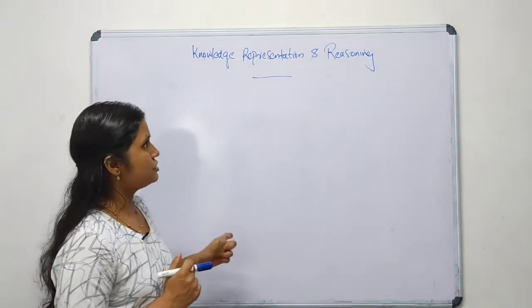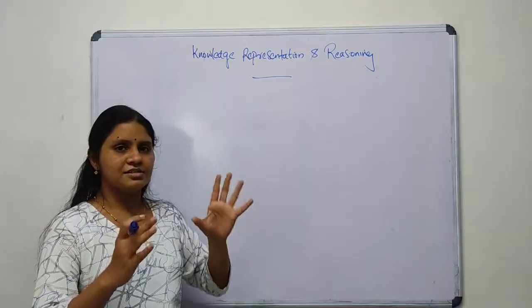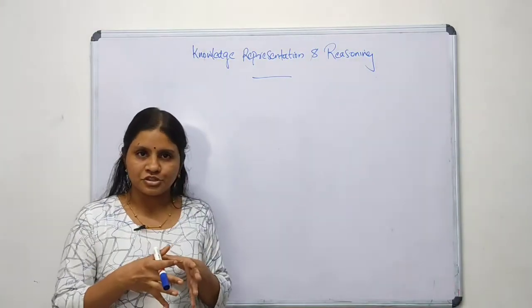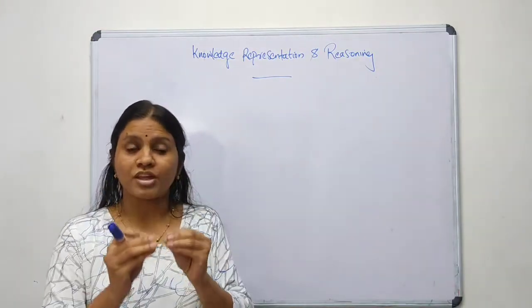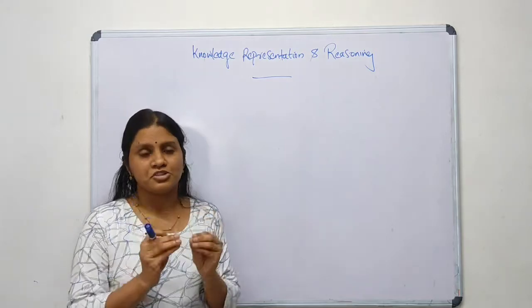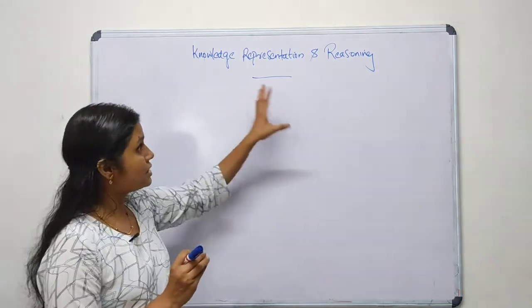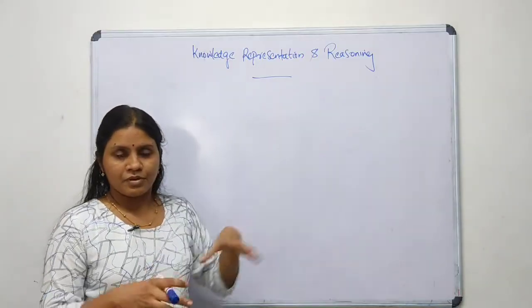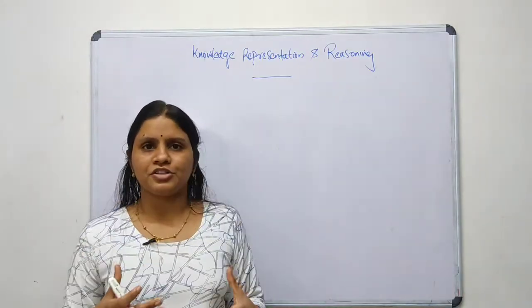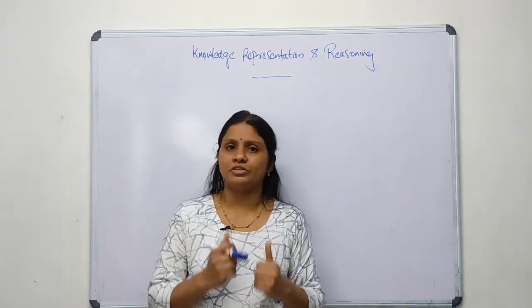Knowledge means we are providing and storing the information in a machine understandable form. Reasoning means we are applying some manipulation or deducing from the stored information.